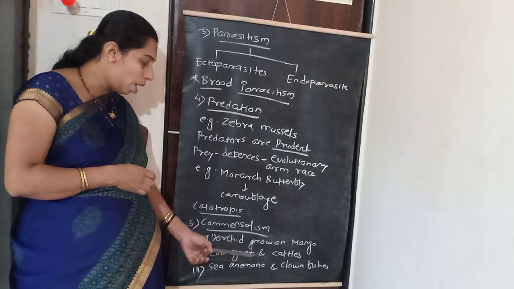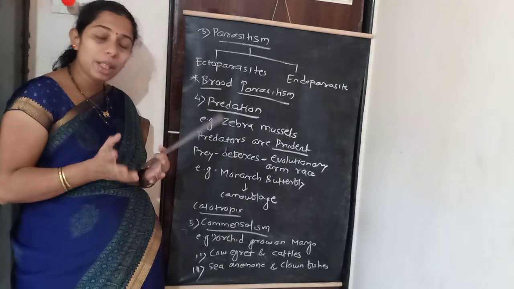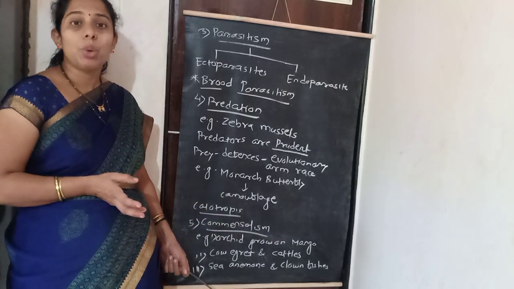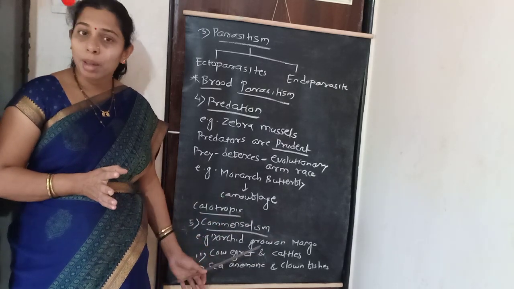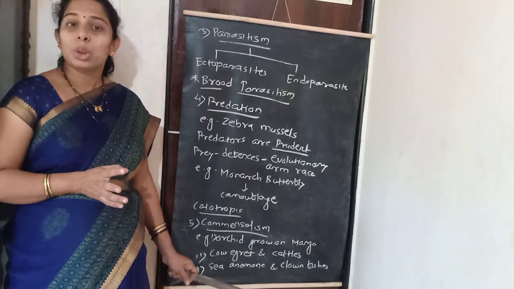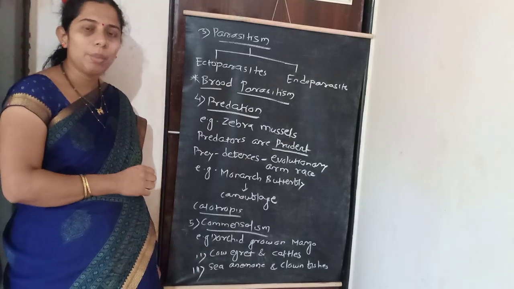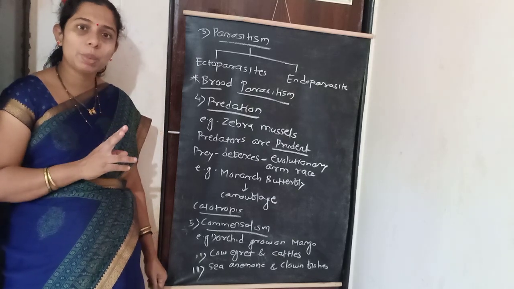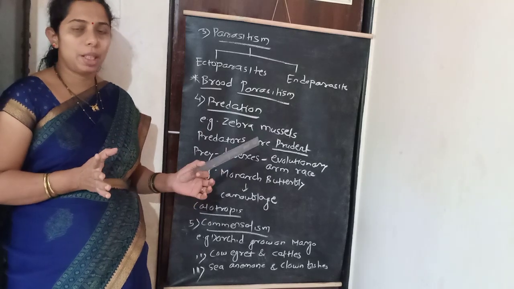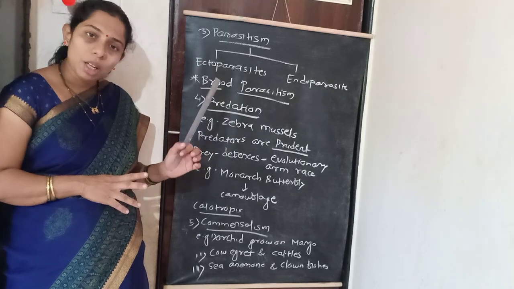After that, sea anemone and clownfish. Sea anemones have tentacles, and in between the tentacles the clownfish live and eat the food material. So the sea anemone does not get any benefit, but the clownfish get food material, they get benefit. So it is called commensalism. And another term is amensalism, meaning the interaction in which one of the species gets benefit and the other species is unaffected, तिच्यावर कोणताच परिणाम होत नाही. So here the 5 interactions are completed.